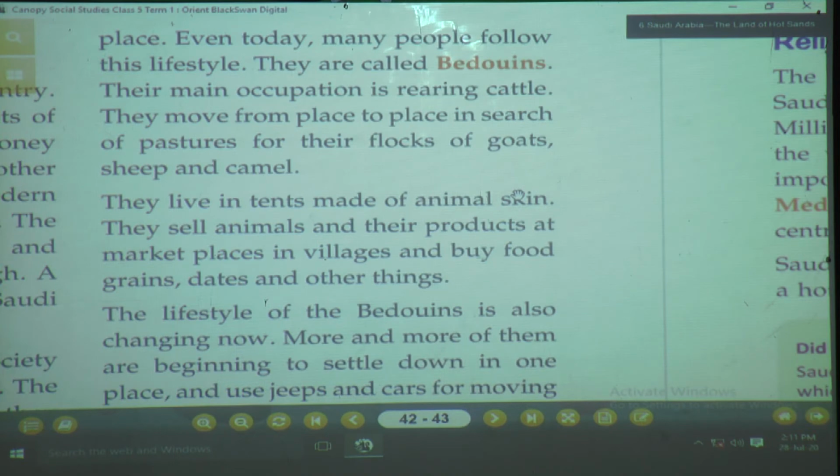Now what is this? They mostly use the barter system. What is the barter system? If I am having a goat and I want to sell it, I will go to a person who wants a goat. He will take that goat and instead of money, he will give me some grains or whatever is my requirement.